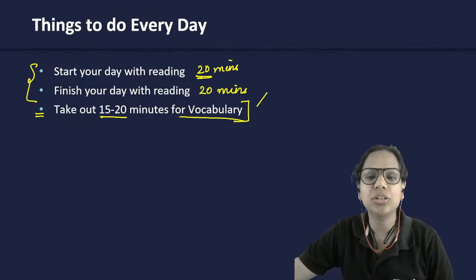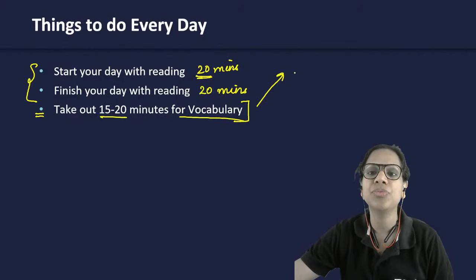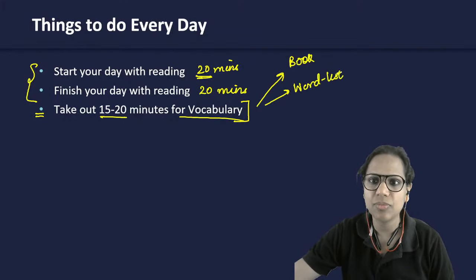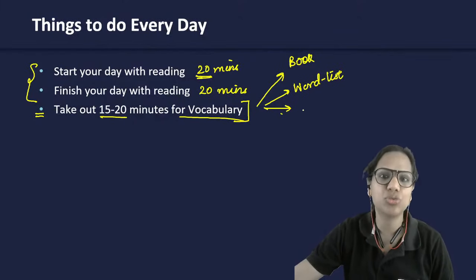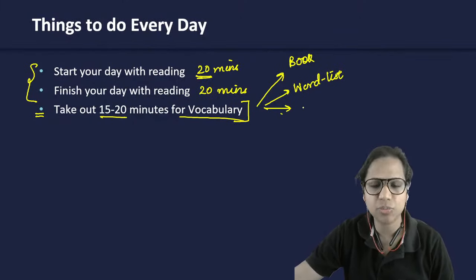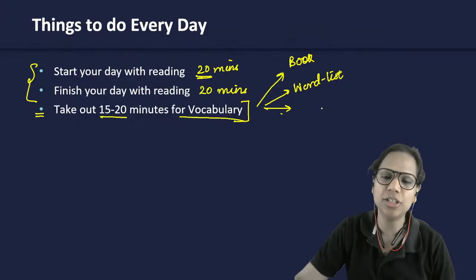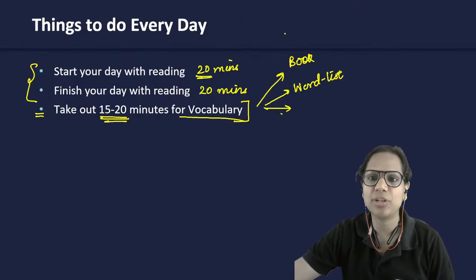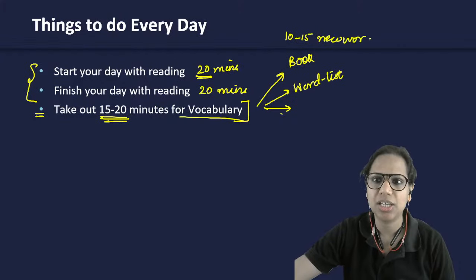You could go for a vocabulary book, in case that approach works for you. You could go for a word list. Or some other methods, like finding words from newspapers. Some students do that, finding words from difficult magazines, or from magazine articles that they found difficult. Whichever approach works for you, take out 15 to 20 minutes for vocabulary such that you learn about 10 to 15 new words every day.